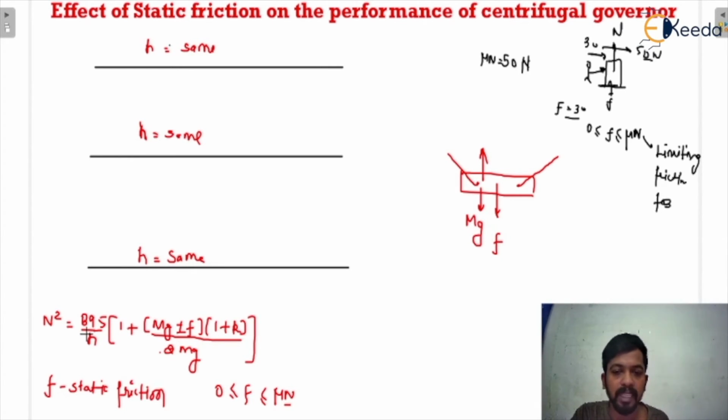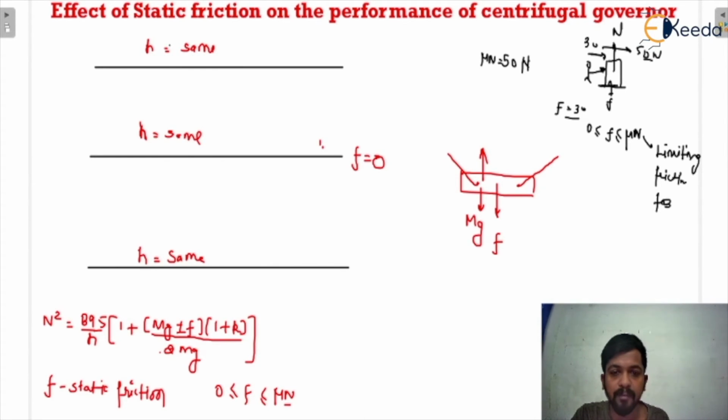So as mg plus f is there, there will be a speed N. For example, take the case when f is equal to 0, so there is no friction. As there is an upward movement of the sleeve, there will be a downward direction of the friction force, so both will be added, and as both are added, there will be a speed N.